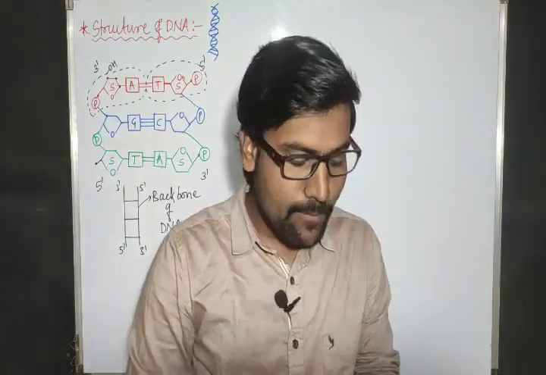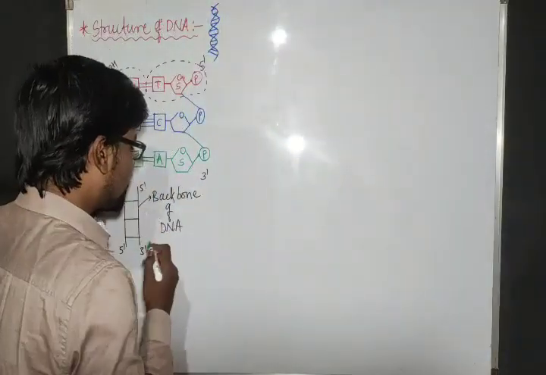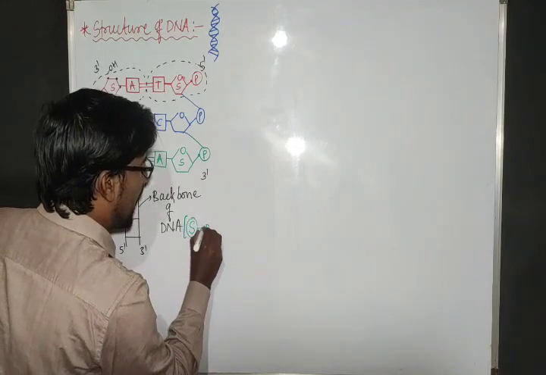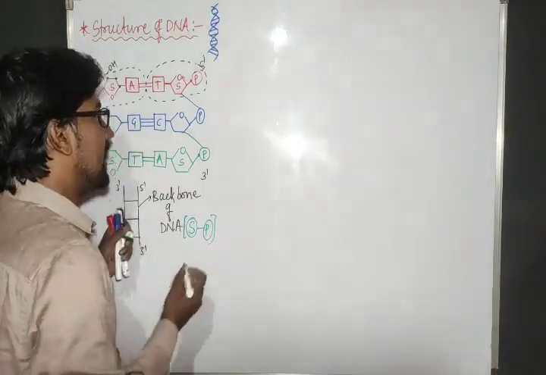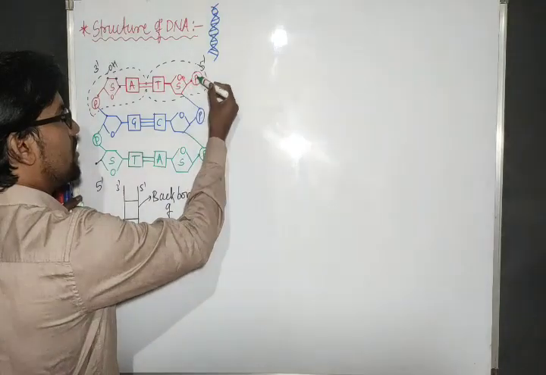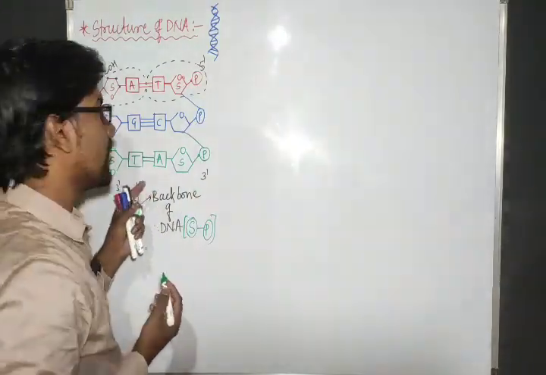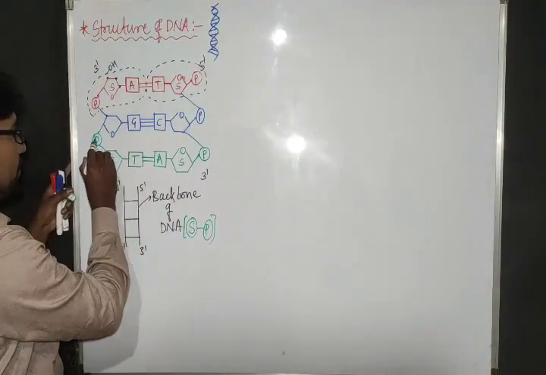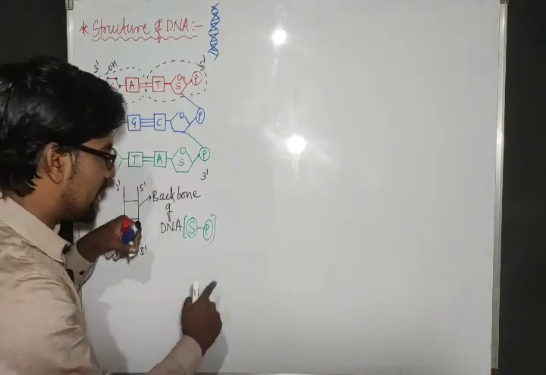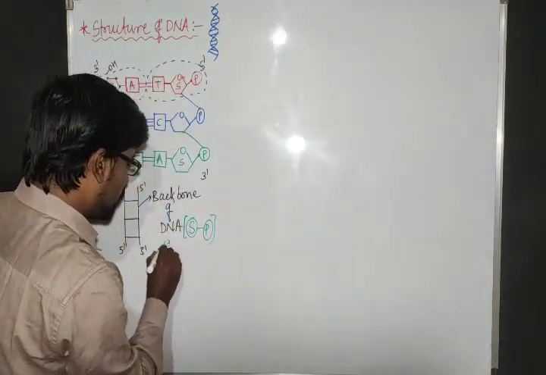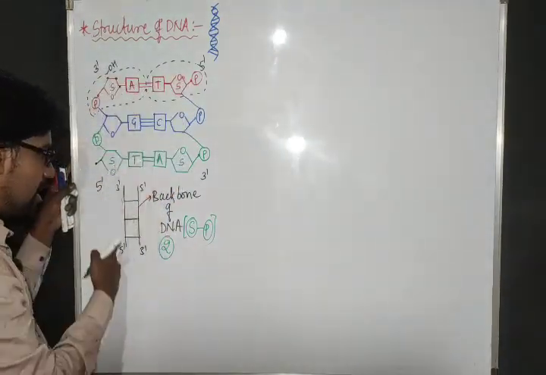Now tell me, the backbone of DNA is made up of what? Yes, the backbone of DNA is made up of sugar and phosphate. It is made up of sugar, phosphate, sugar, phosphate. How many backbones of DNA are there? Two backbones of DNA are present, one and two.